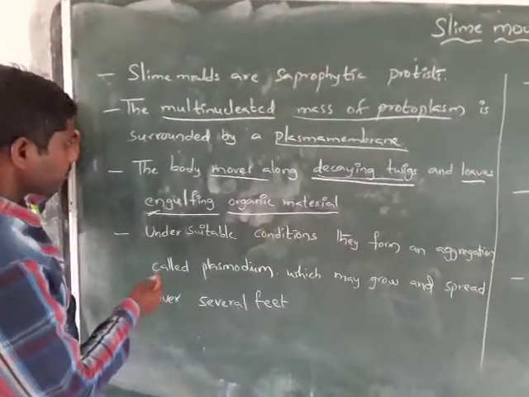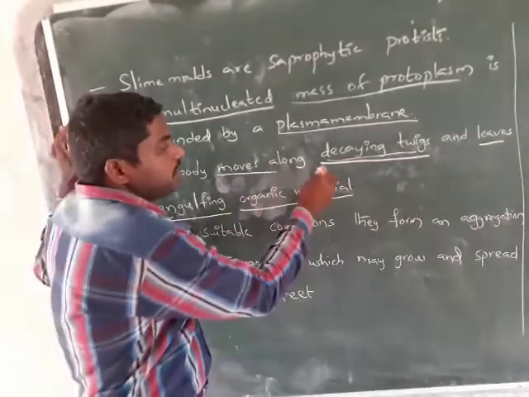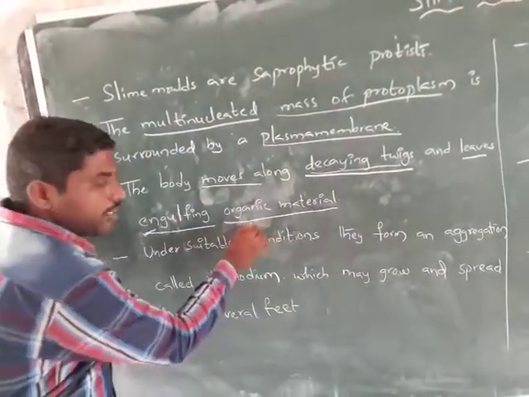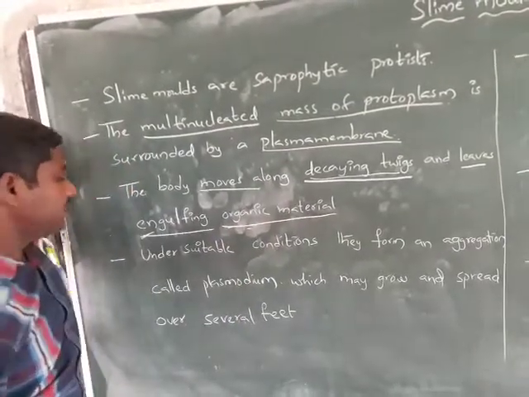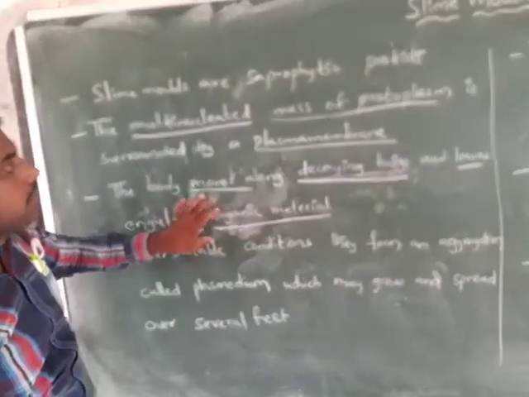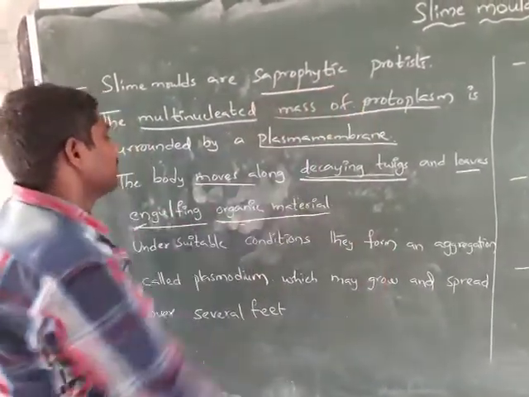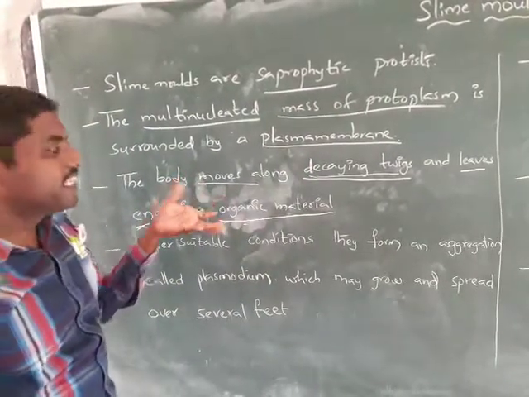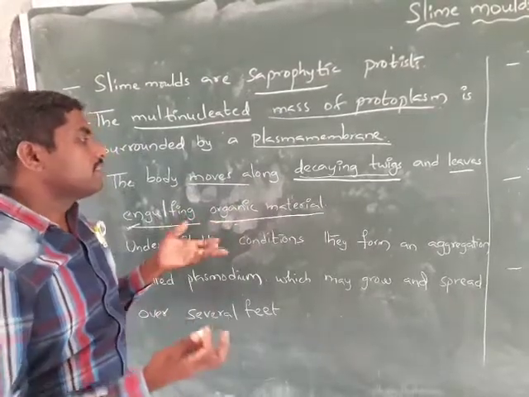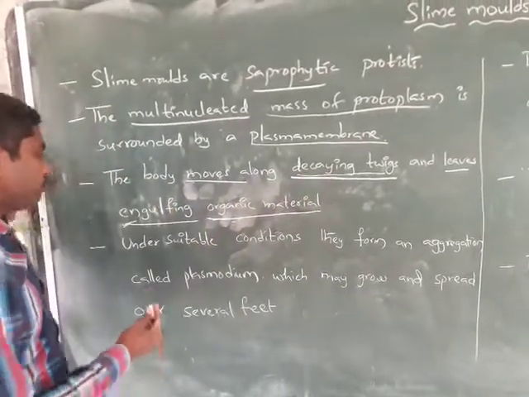Here the body moves along decaying twigs and leaves engulfing the organic material. That's why we are calling them saprophytic protists. Why? Because they are moving along the decaying twigs and always depend on the decaying twigs and organic matter.